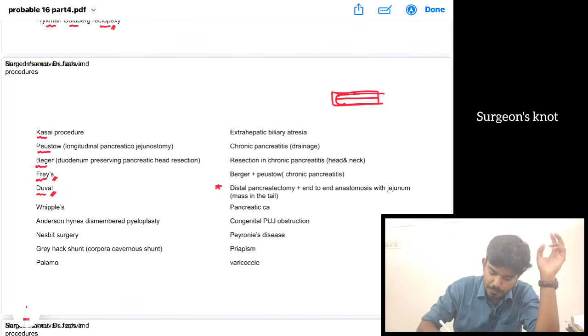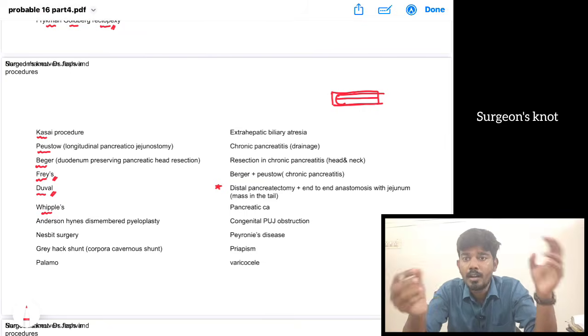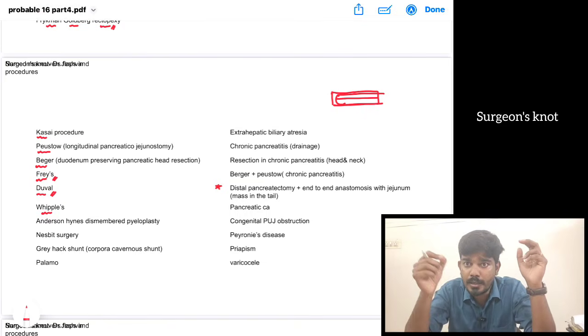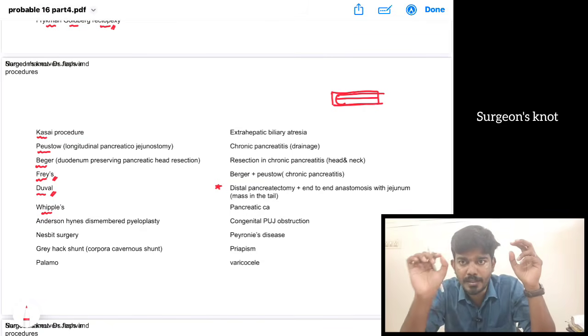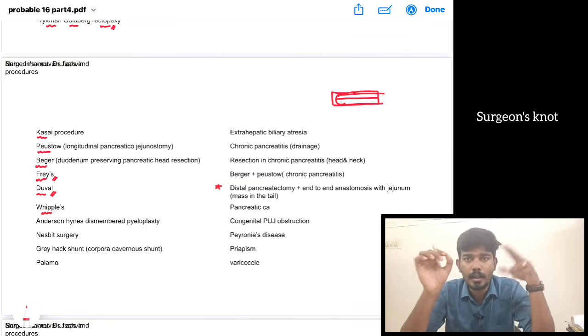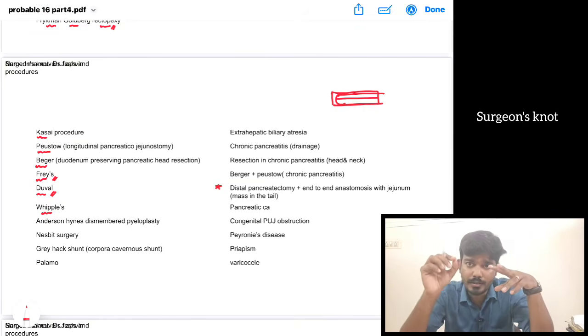Then we have Whipple's procedure. We know it is done for pancreatic carcinoma. Nowadays we do a duodenum-preserving procedure: pylorus-preserving pancreaticoduodenectomy. Here the anastomosis is done directly with the pylorus, leaving a little of the stomach end, and we anastomose there.